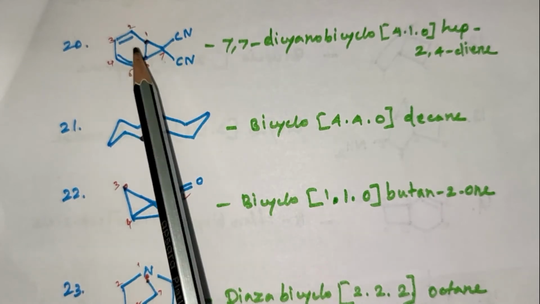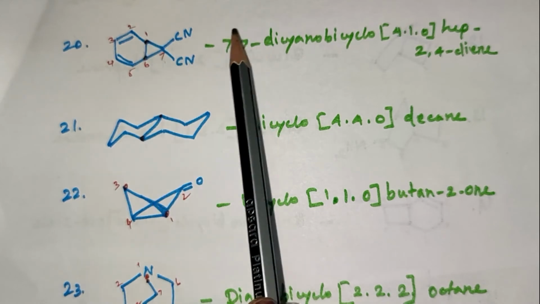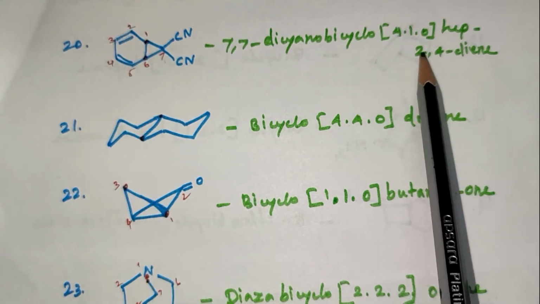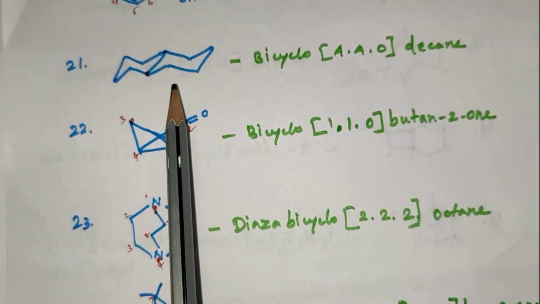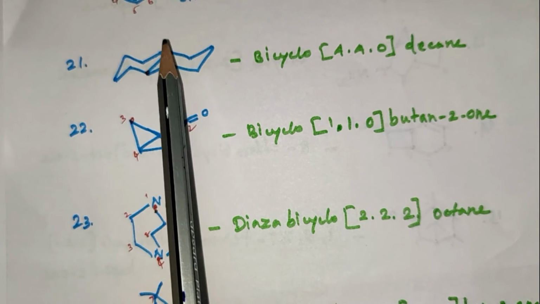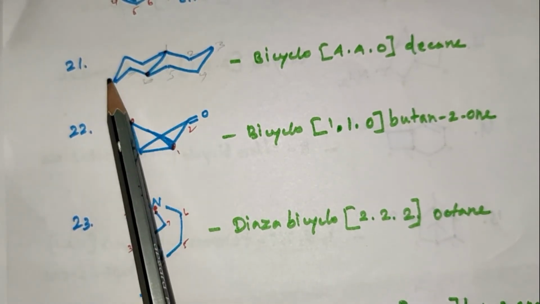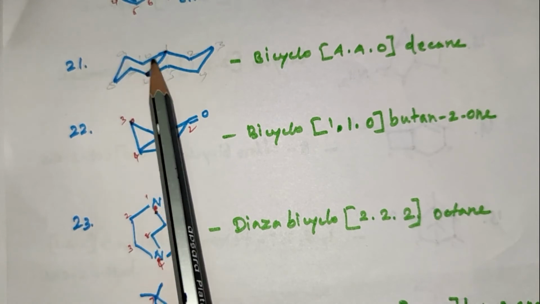7,7-dicyano bicyclo 4,1,0 hept-2,4-diene. In this compound, it is a bridged position. It is named as 1, 2, 3, 4, 5, 6, 7, 8, 9, 10 decane.